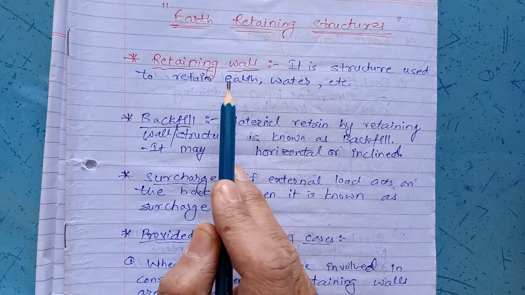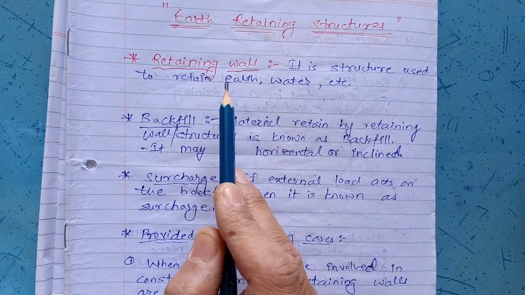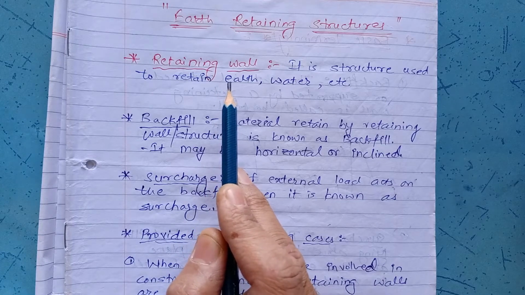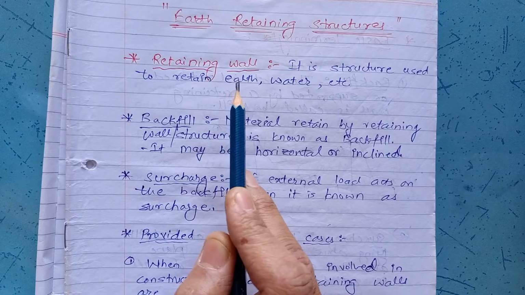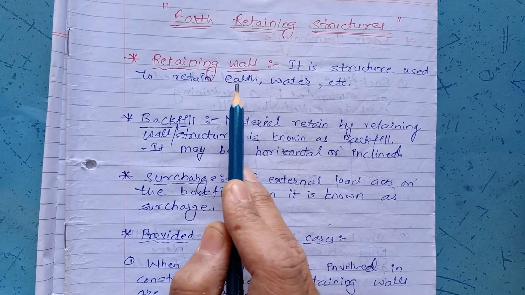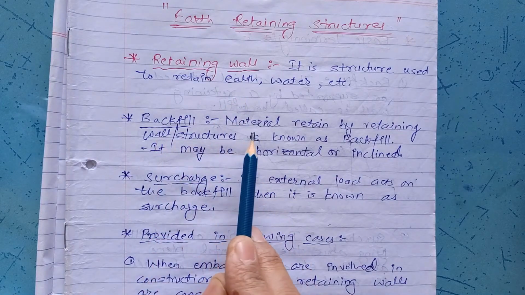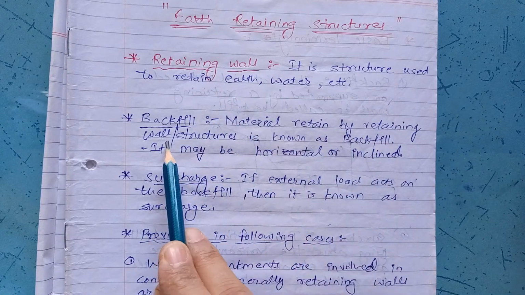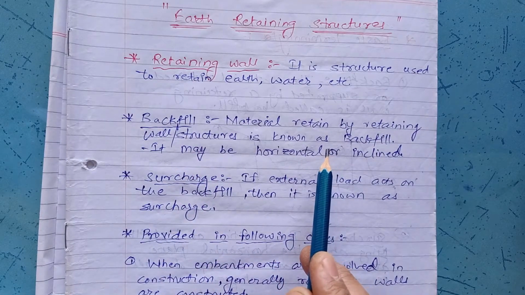A basic example of a retaining wall you can consider is a dam, where water is retained on the upstream side, and that is nothing but an example of a retaining wall. And in this topic we are supposed to learn and design a retaining wall so as to retain the backfill, say earth. Now what is backfill? Backfill is the material retained by a retaining wall or structure. It may be horizontal or inclined.